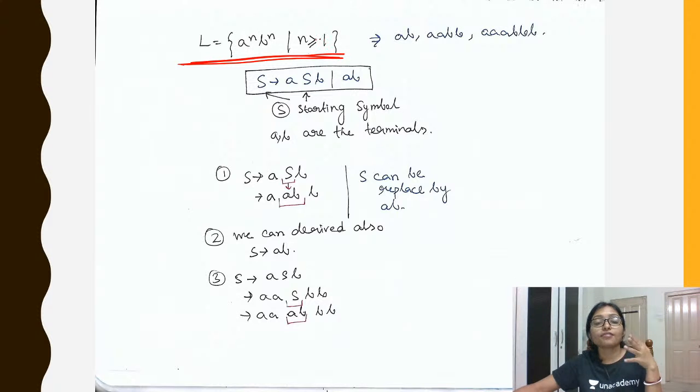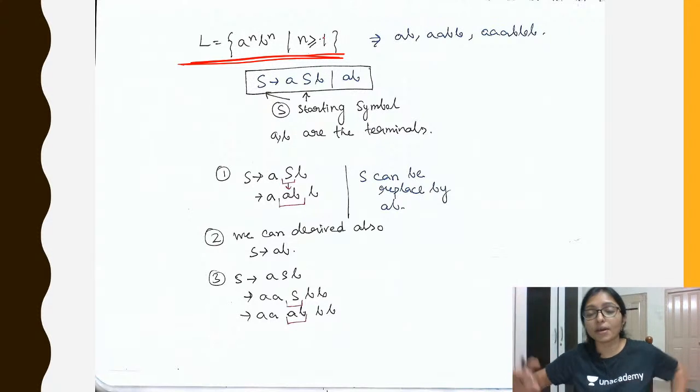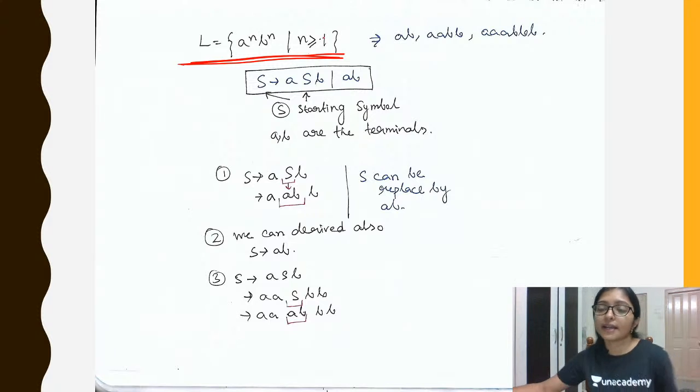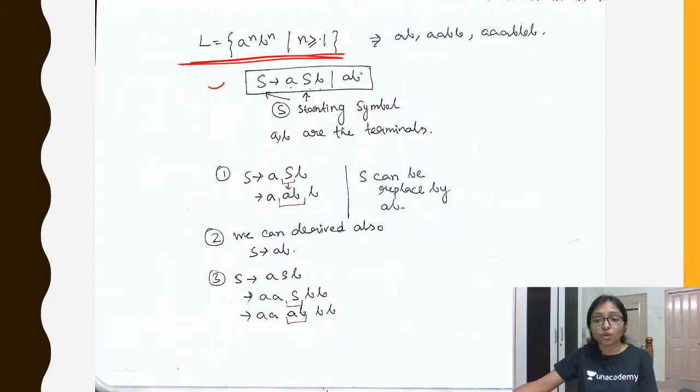But if a grammar is mentioned, then how can you identify which type of grammar it is? That is the main thing you have to identify. So S is my starting symbol, and then a S b, these are the rules.